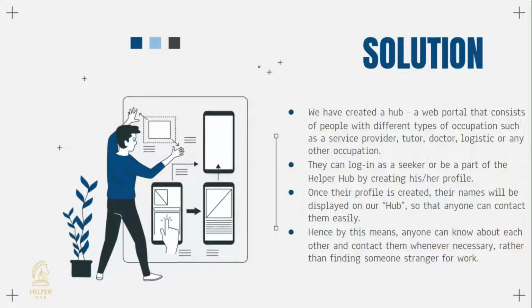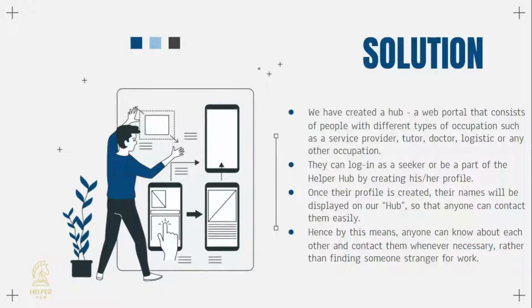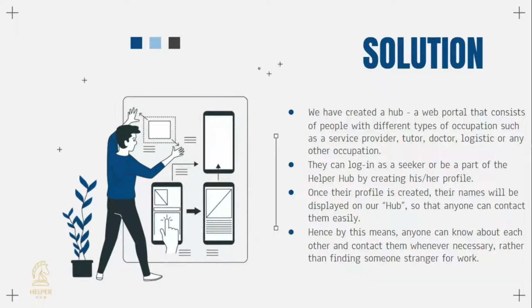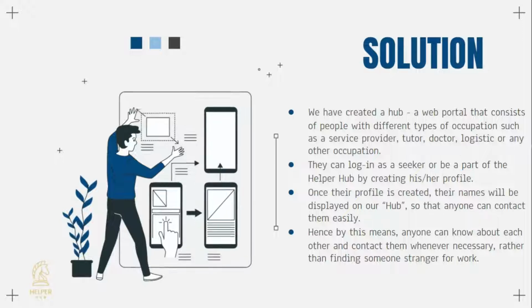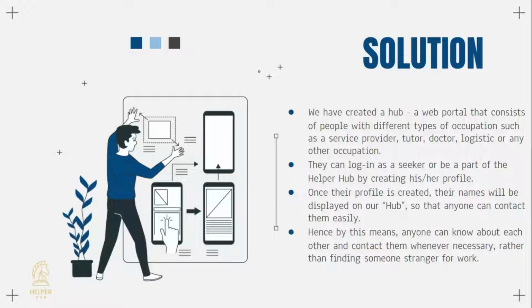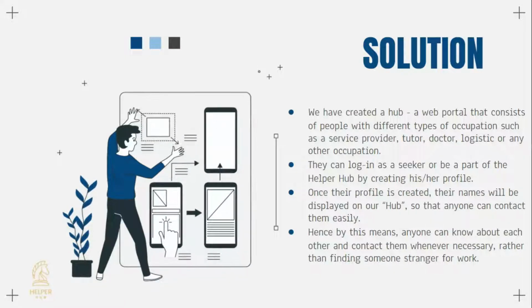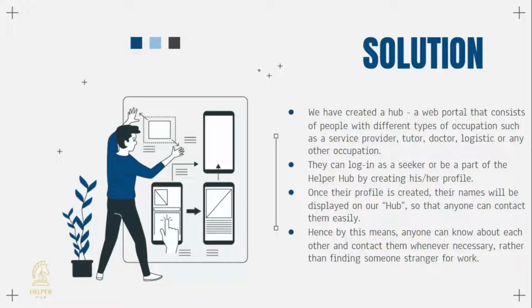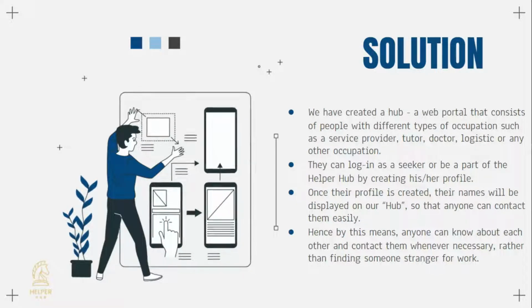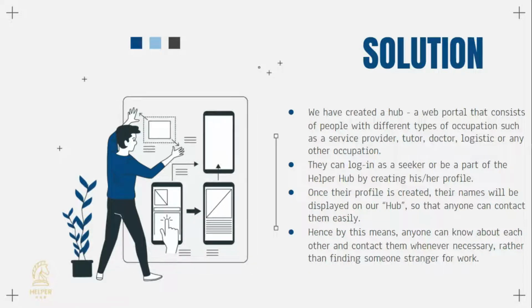Next, this is our solution to these problems. We have created a web app that consists of people with different types of occupation, such as doctor, tutor, logistics, or service providers. They can log in or be a part of the Helper Hub by creating their profile. Once their profile is created, their names will be displayed on our hub so that anyone can contact them easily. Hence, by this means, anyone can know about each other and contact them whenever necessary, rather than finding a stranger for the work. From now onwards, my friend Rushi will continue.